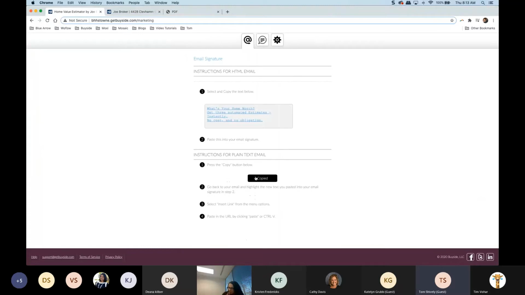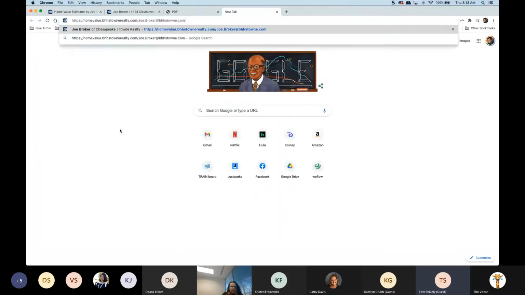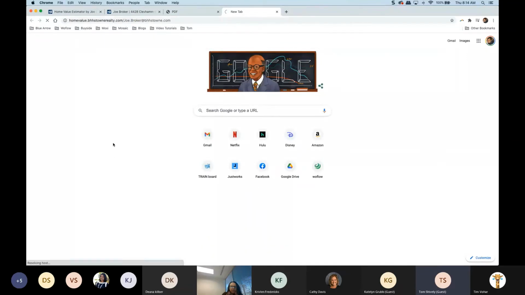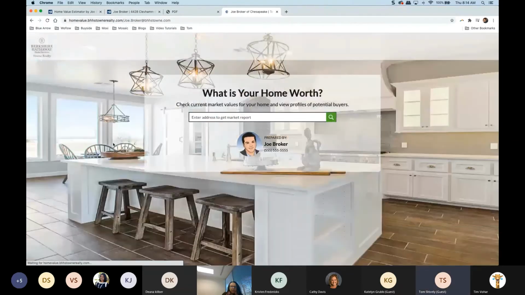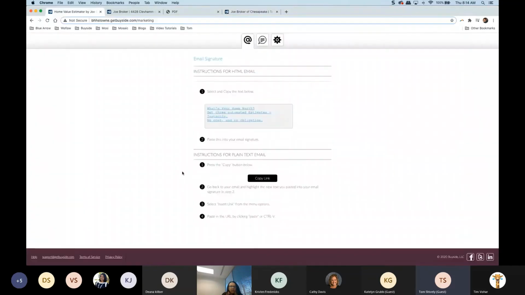So our home valuation site, it is a URL. That's what it is. So we can copy that link, just press that button. And I'm actually going to open a new window just to show you. Up on top, it does paste my URL up there. So let's go ahead and go to it. And we know what this looks like. We've seen this before. But that's a really easy way for you to get this link out, is by copying that link and pasting it wherever a URL can go.